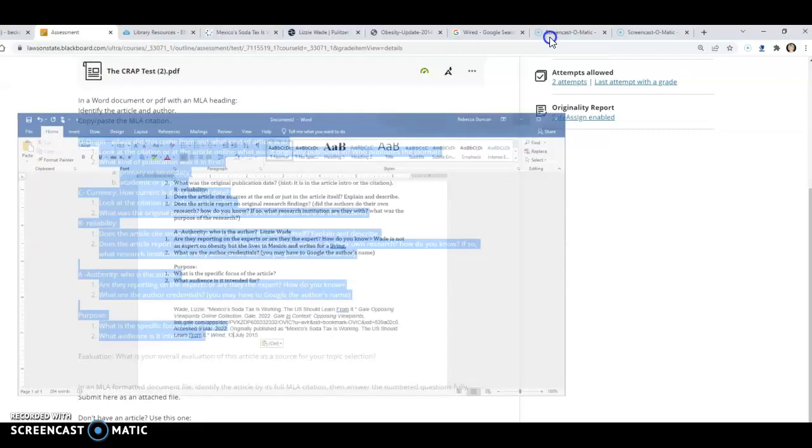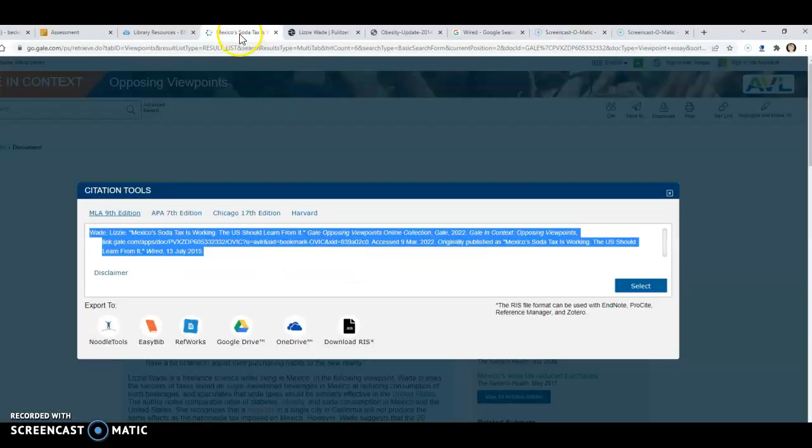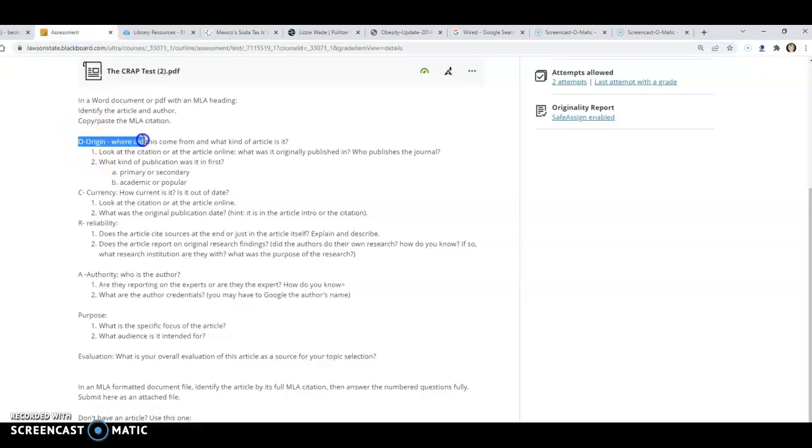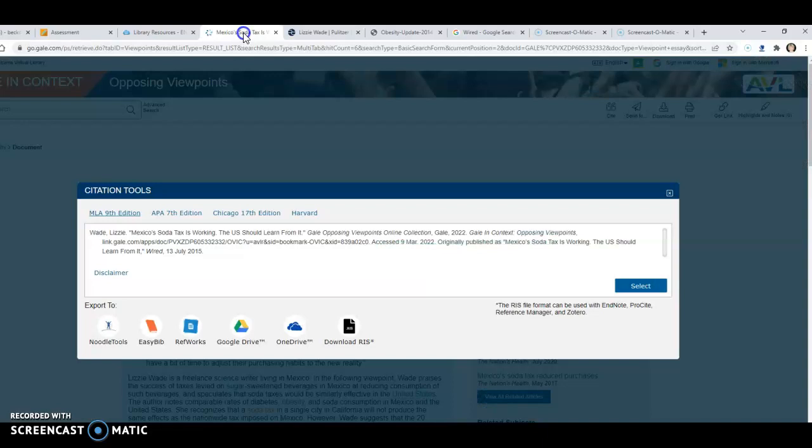The other thing that we're going to need that for is it's going to give us that origin. That was the first thing it was asking for: where did it originate? Where was it originally published? And you're going to find that in the citation. So you see the language right here, originally published as "Mexico's Soda Tax Is Working. The U.S. Should Learn from It."